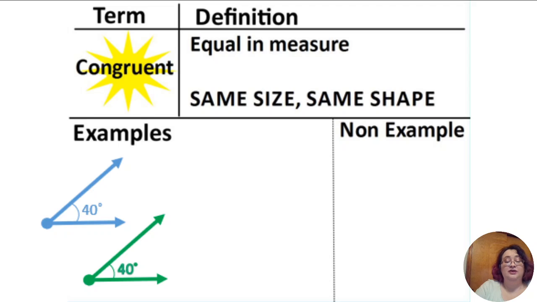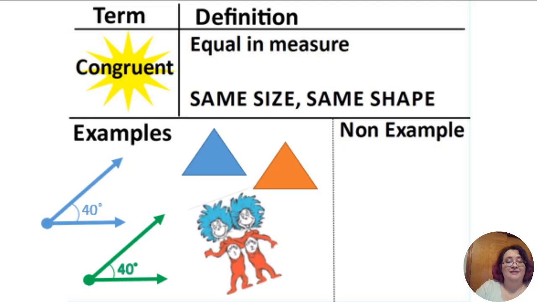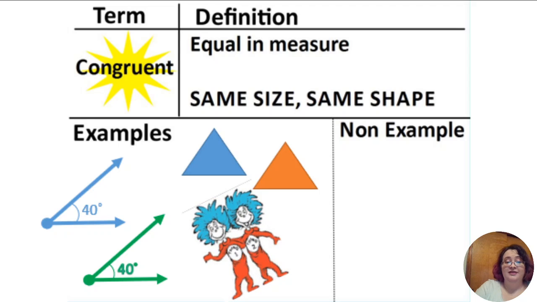We also have congruency in shapes. These two triangles are exactly the same size and the same shape. So those are congruent triangles. Here we have thing 1 and thing 2. They are the same size and the same shape. So those would be congruent figures. Now, if you have the same shape but not the same size, that is not congruent.